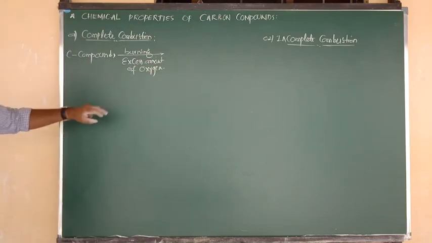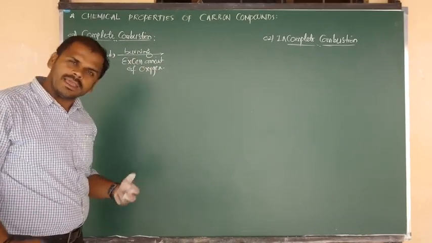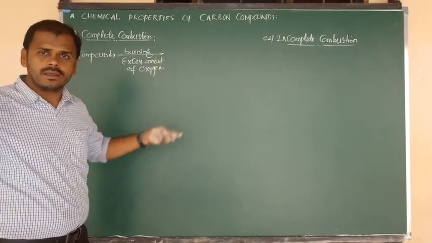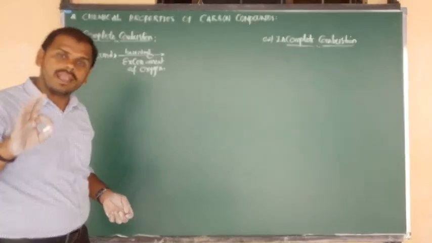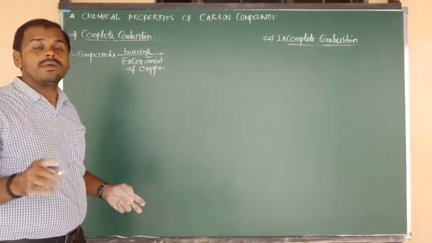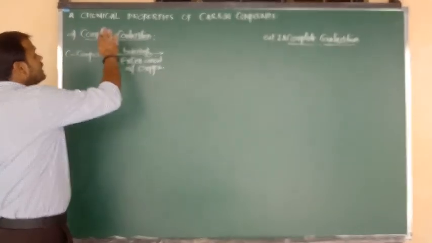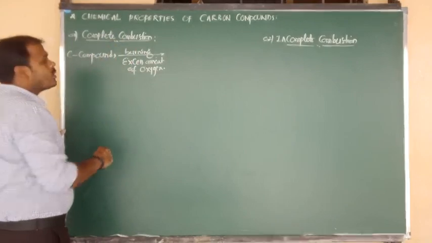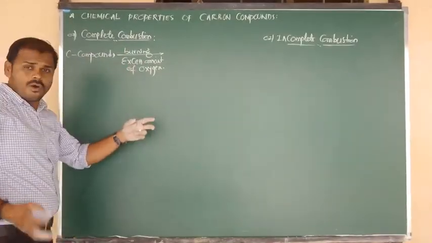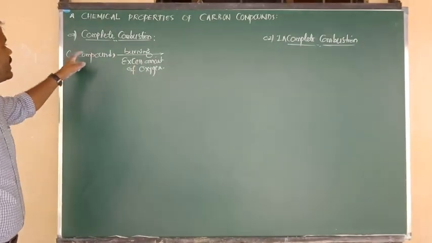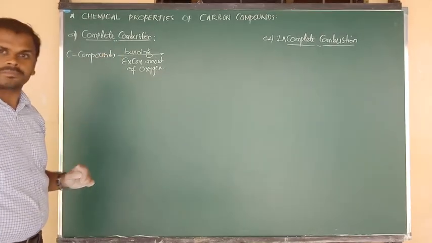So carbon compounds upon burning with excess amount of oxygen, again we are going to get the same products, carbon dioxide and water molecules and heat and light. But the main thing is which type of light we are going to get here. In the process of complete combustion, on burning with excess amount of oxygen, excess amount of oxygen we have taken means the carbon compound undergoes complete combustion. That is the meaning.